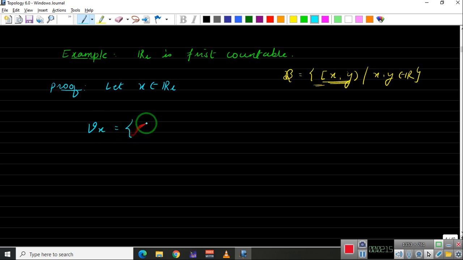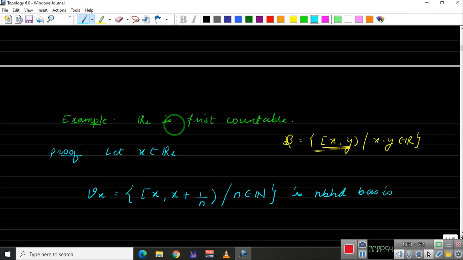Let us take V_x to be the set of all open sets of the form [x, x + 1/n), such that n belongs to the natural numbers. I am denoting this by V suffix x for this x. Now this V_x will be our neighborhood basis at x. We can't just state this; we need to prove that it is a neighborhood basis.